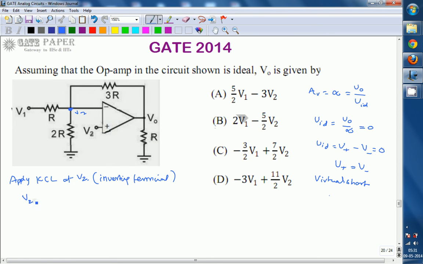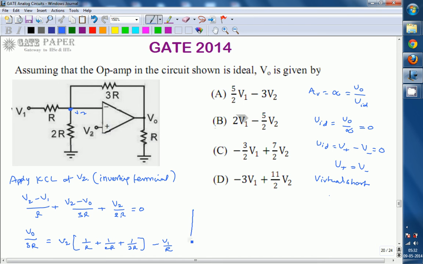At the inverting terminal you can write (V2 minus V1) by R plus (V2 minus V0) divided by 3R plus V2 divided by 2R is equal to 0. If you simplify, you get V0 divided by 3R is equal to V2 times of 1 by R plus 1 by 2R plus 1 by 3R, minus V1 by R. This is what you will get.